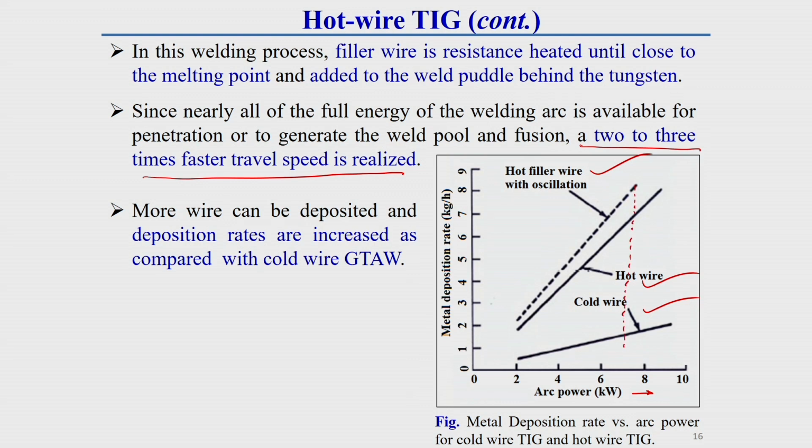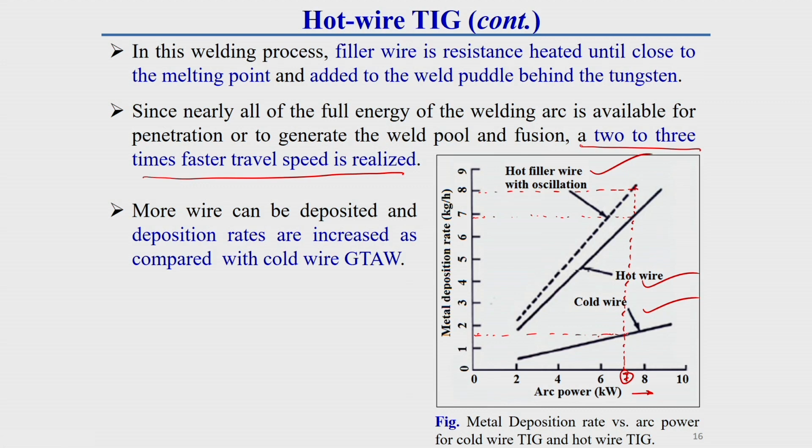With variation of arc power, let me just consider a particular power so that it will be very clear to you. Let's take a particular power at around 7 kilowatt.